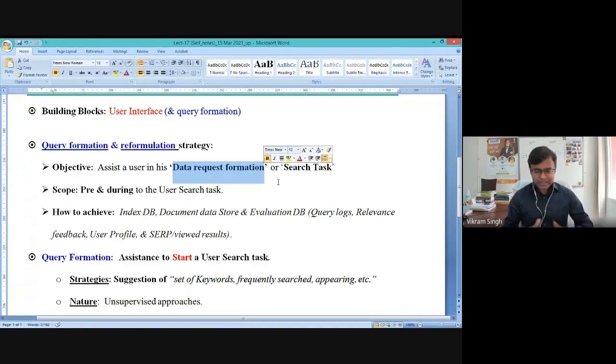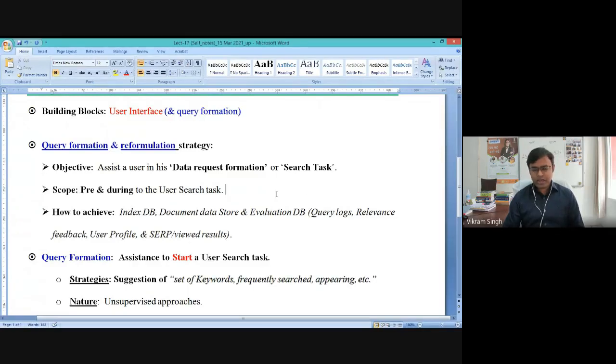So that is there. And possibly during the search also, if your system is helping the user by some sort of suggestion, or by some sort of auto completion, expansion, a list of values, it will direct the search, right? Otherwise the user will have a lot of interaction with the system, and will not accurately land on the pages which are the most suitable, most correct, or most relevant to the user, right? So the objective of any kind of query formulation or reformulation strategy is to assist the user in the data request or search task formulation, right?